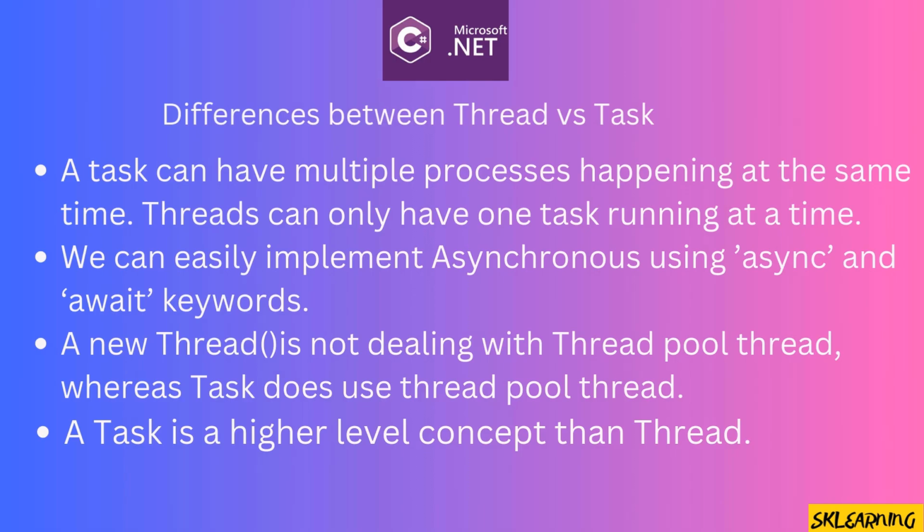A task can have multiple processes happening at the same time. Threads can only have one task running at a time. We can easily implement asynchronous using async and await keywords. A new thread is not dealing with thread pool thread, whereas task does use thread pool thread. A task is a higher level concept than thread.